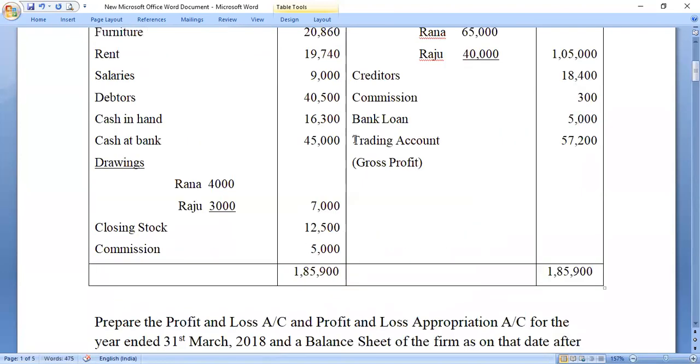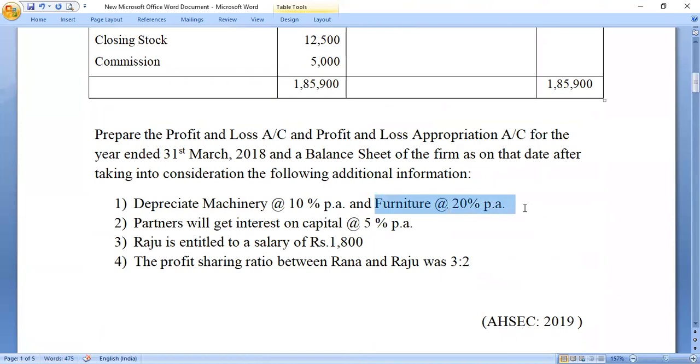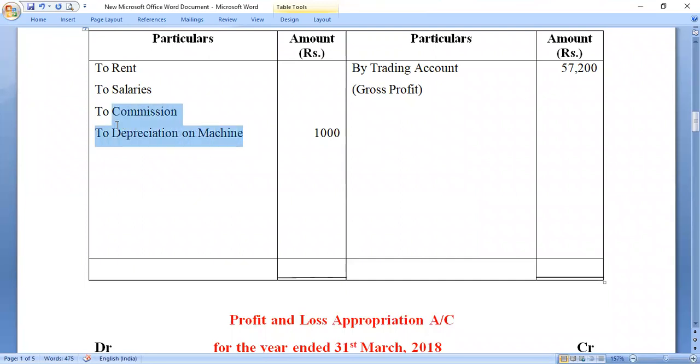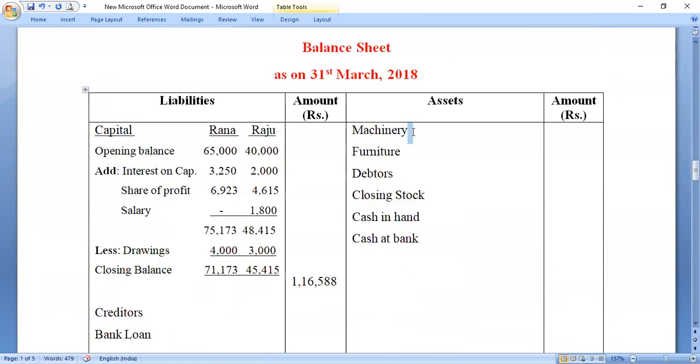Similarly, for depreciation on furniture 20%, we will calculate the amount and write it here. Okay, just like this, we will write here to depreciation on, and the amount will be 20% of the value of furniture. And we will also show these items as a deduction from machinery. We will write less depreciation, the amount that we had written in the profit and loss account, that we are going to show here as deduction.